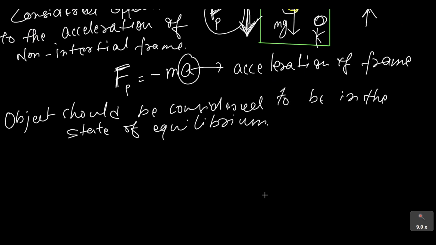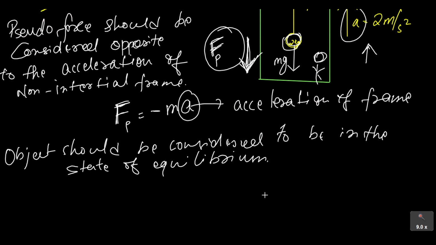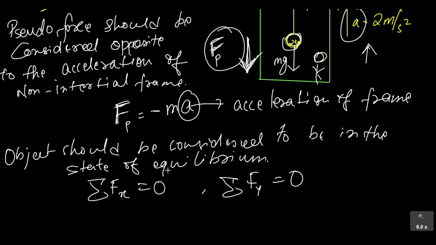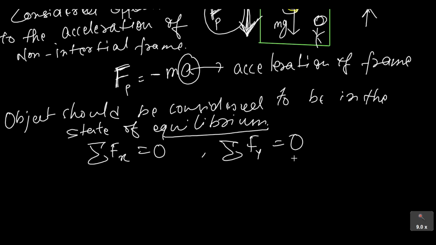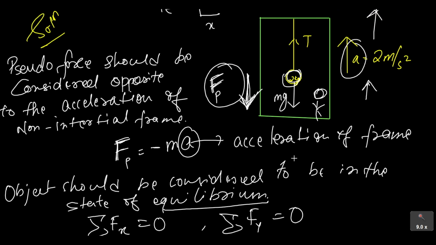Okay, so now let us see how we can solve our problem based on this information. He will write summation of Fx is equal to 0 and summation of Fy is equal to 0, because the object has to be considered to be in the state of equilibrium. In x direction you see there is no force, so he doesn't have to do anything for x direction.